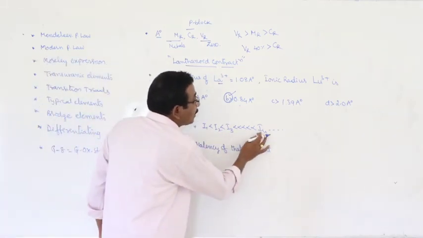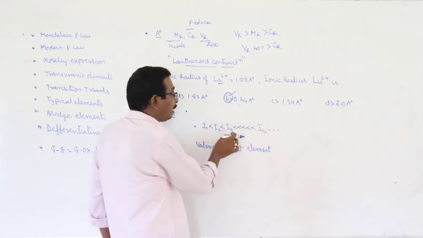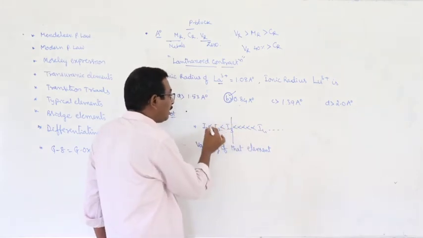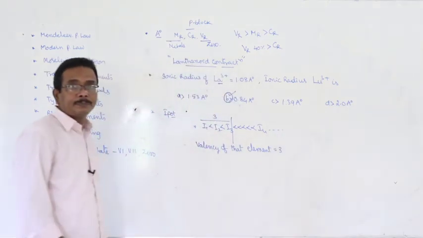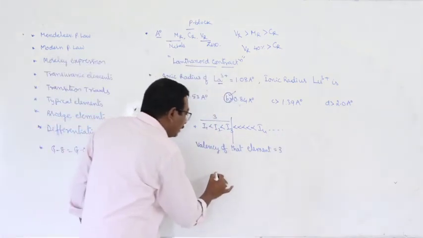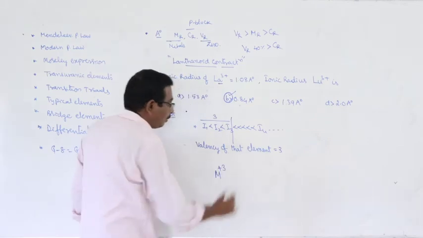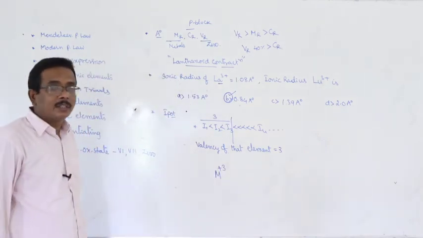Here there is a sudden jump at the fourth IP value. Before that, how many IP values are there? 3. Therefore, valence is equal to 3. And here that element forming the ion with the +3 charge.